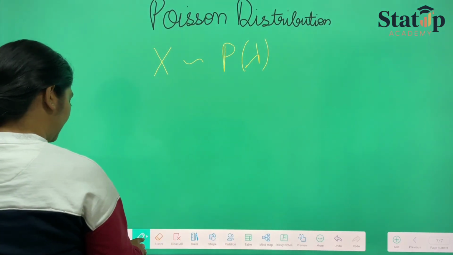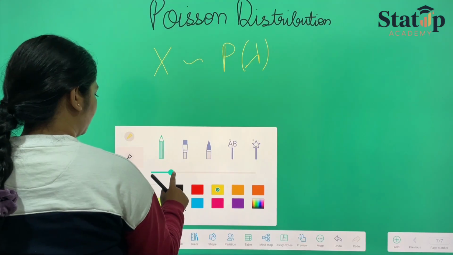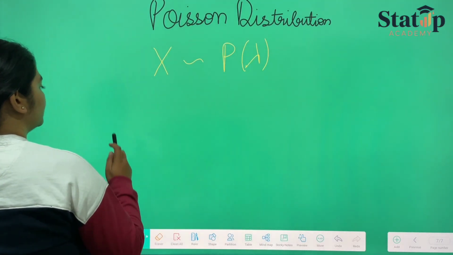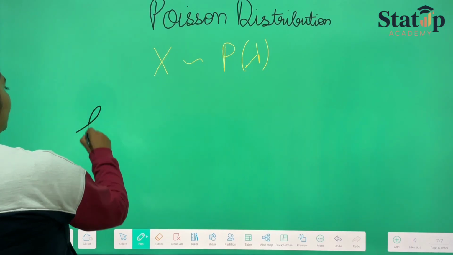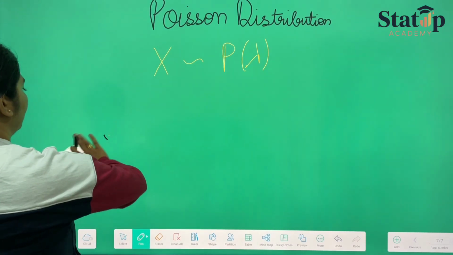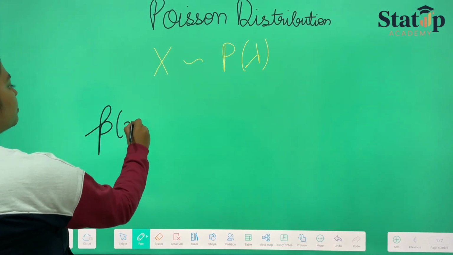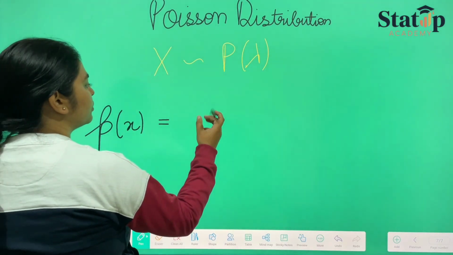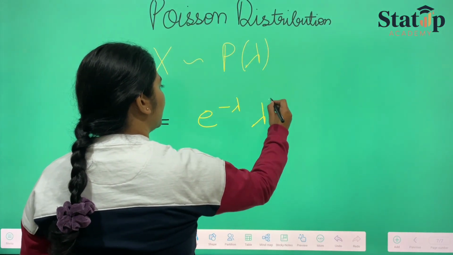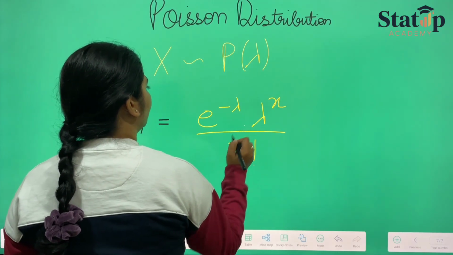And the PDF is given by, if I tell that we have to give the PDF of this random variable x, then it is represented by p of x is equal to e raised to the power minus lambda, lambda raised to the power x upon x factorial.